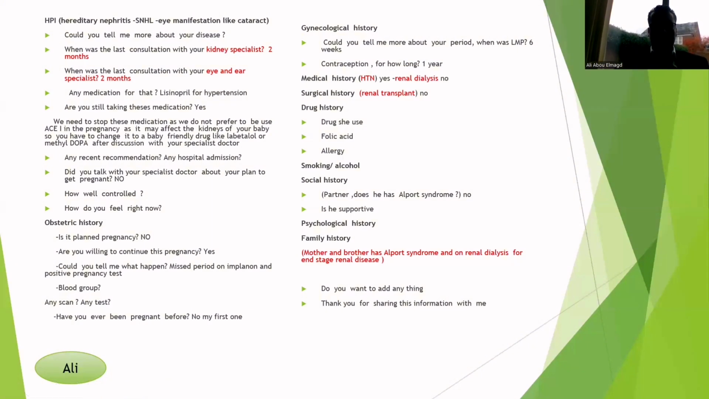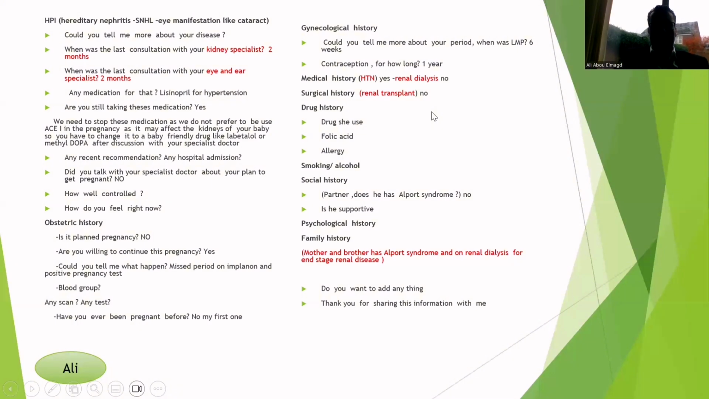Then check the blood group, any scan in this pregnancy, any tests done, and her future plan for pregnancy. Then go through the gynecological history. Ask about her periods in detail, ask about the contraception. As we mentioned before, she has had the implanon for 1 year now.